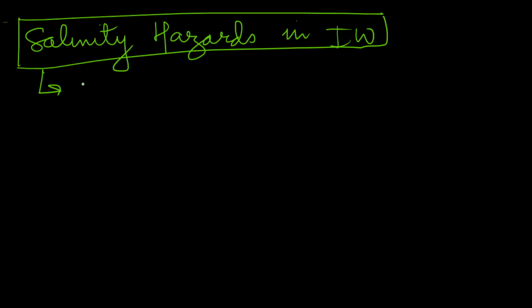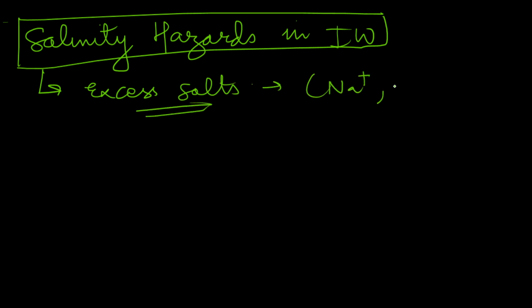So what happens when poor quality irrigation water contains excess salt? When the irrigation water contains excess salts, these salts can be Na+, Cl-, SO4 2-, or HCO3-. That is sodium salts, chloride salts, sulfate salts. There are various kinds of salts. So when these salts are present in excess amount in irrigation water, they make its quality poor.